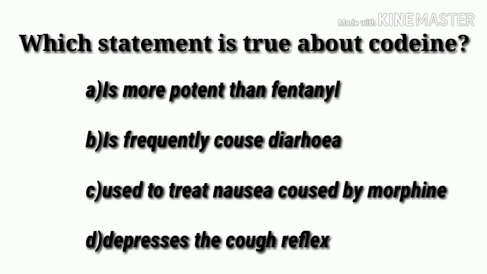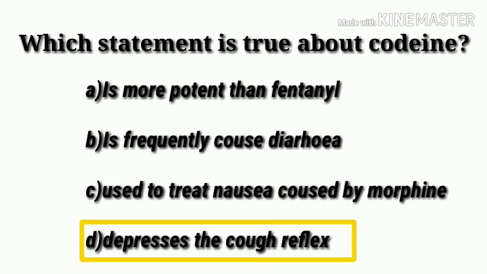Which statement is true about codeine? Option A, is more potent than fentanyl. Option B, frequently causes diarrhea. Option C, used to treat nausea caused by morphine. Option D, depresses the cough reflex. The answer is option D, depresses the cough reflex.